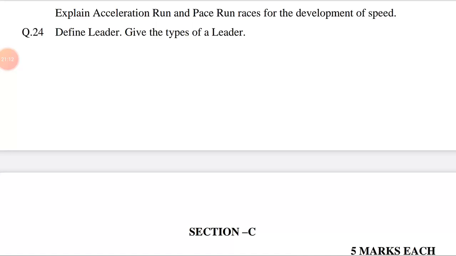In this method, speed is kept around 60 to 90% of the best ability. This method is practiced 3 to 4 times in a week. This method is usually practiced when competition is near.